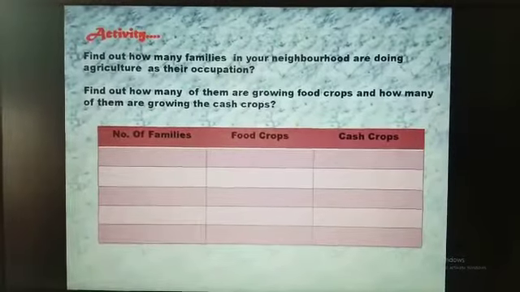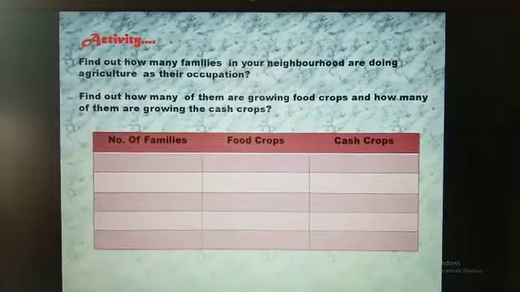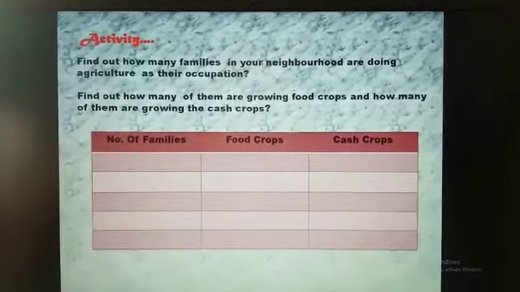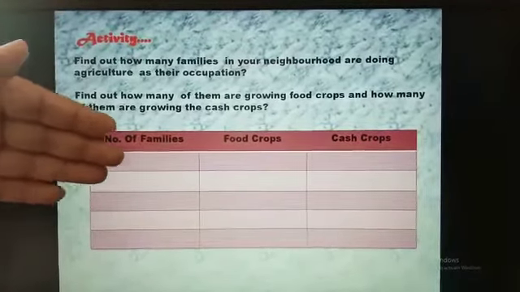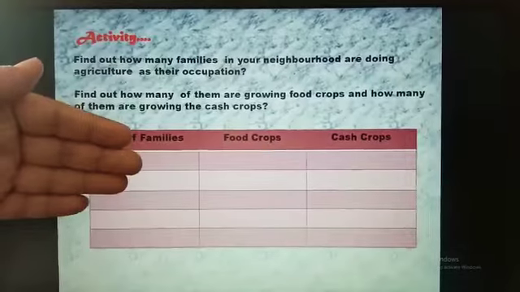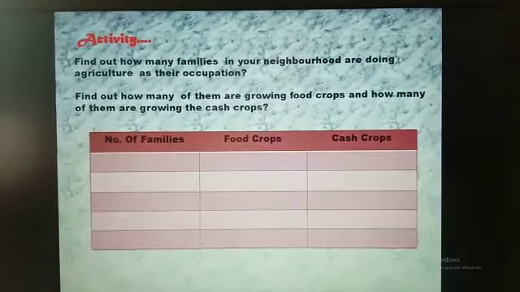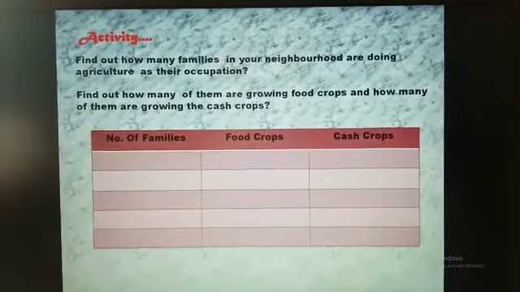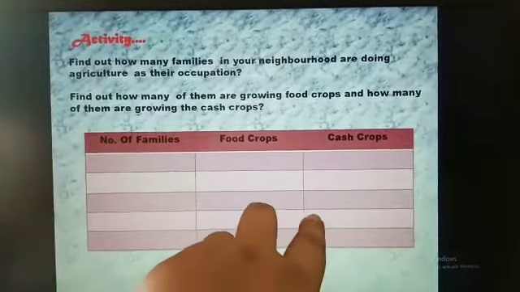So here is an activity for you. You have to find out how many families in your neighborhood are doing agriculture as their occupation. You have to write the number of families doing agriculture as their occupation in this table, and you have to find out how many of them are growing food crops and how many of them are growing cash crops. You will write in this table over here.